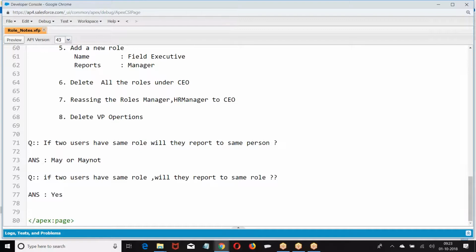Are you getting my point here? Based on the license, Salesforce will tell you, I am allowing you to work on all these functionalities.